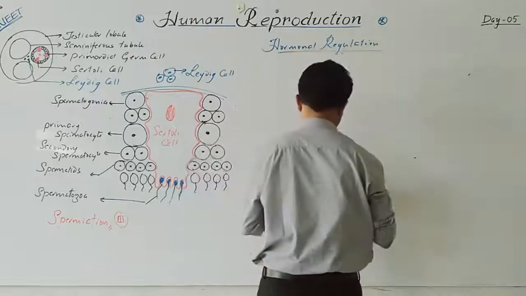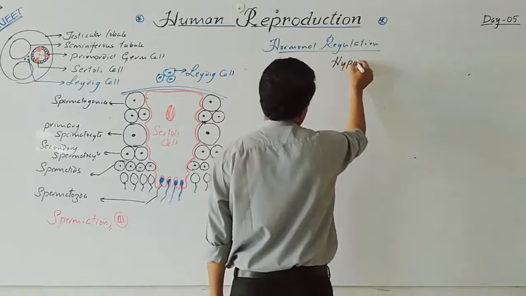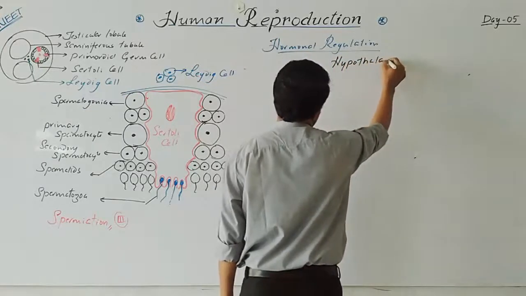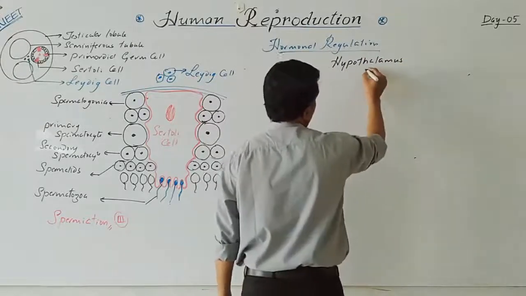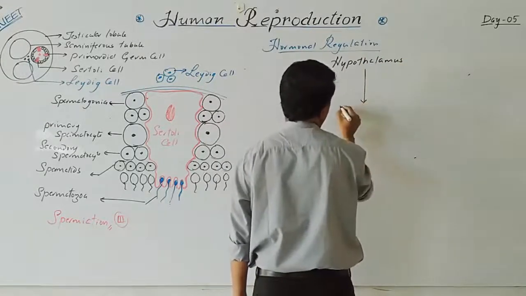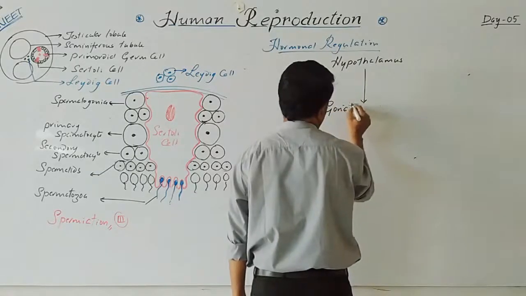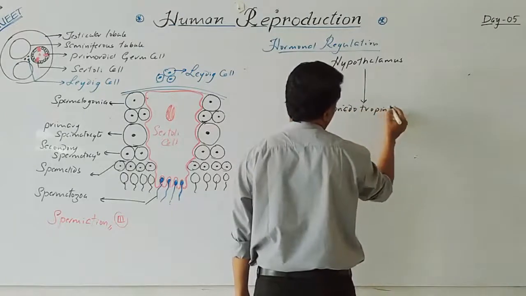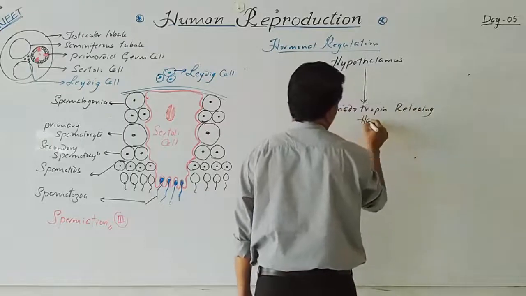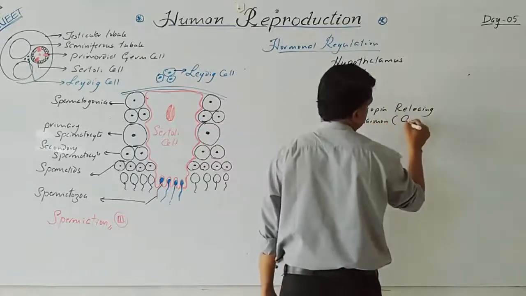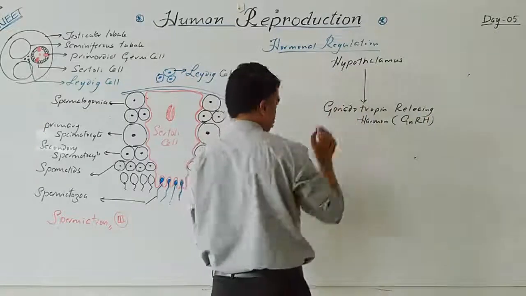Hormonal regulation means, first comes the hypothalamus. This hypothalamus will produce the main hormone, that is gonadotropin releasing hormone, GnRH, secreted from the hypothalamus.